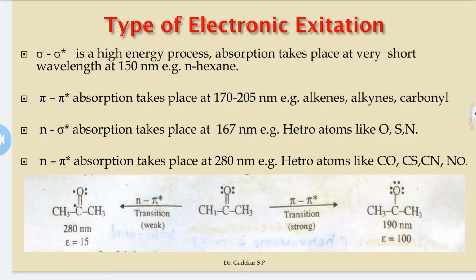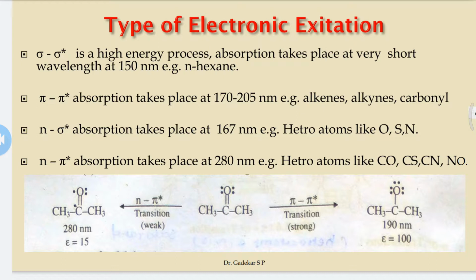Next is the pi to pi star transition. In this type of electronic excitation, absorption takes place at 170 to 205 nanometers. Examples of pi to pi star transition are alkynes and carbonyl-containing compounds.